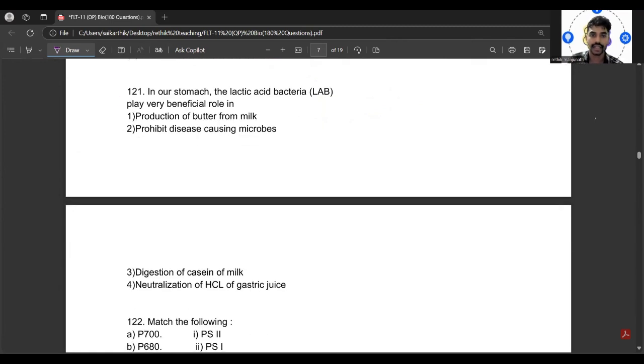In our stomach, the lactic acid bacteria, that is LAB, plays a very important role in what? Production of butter from milk or what? So is it a probiotic, disease causing microbes? No, it is not. Or is it like digestion of the caseins of the milk or neutralization of the HCl of the gastric juice? Remember that this lactic acid bacteria play a very beneficial role in checking disease causing microbes in our stomach. Okay.